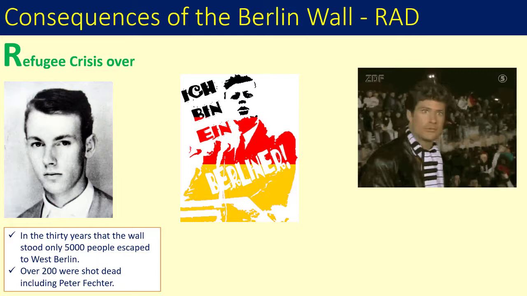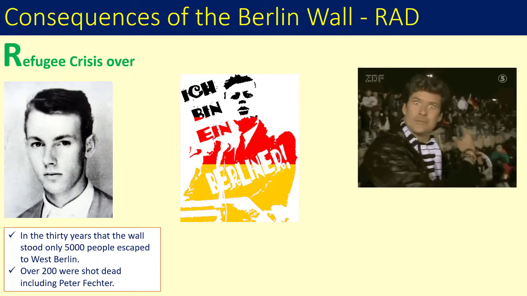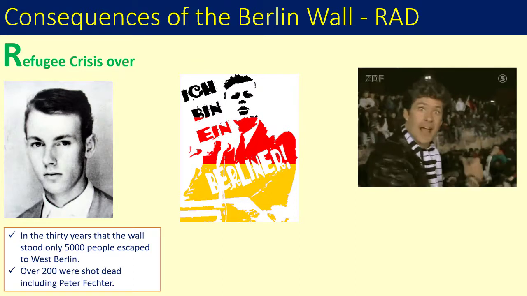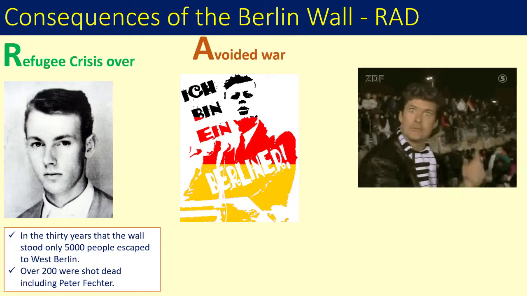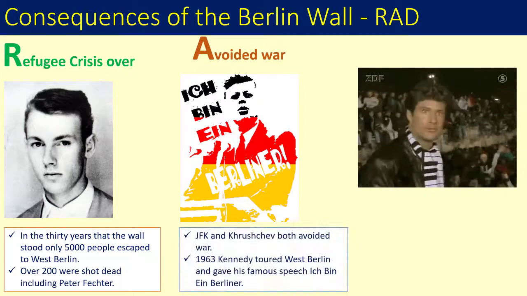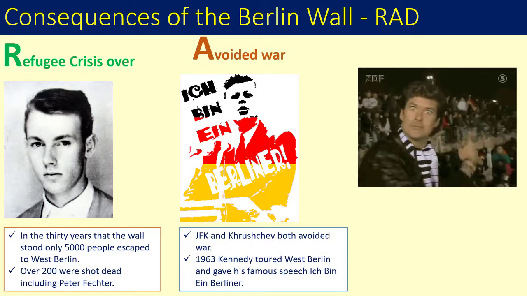You can see on the screen Peter Fechter, who famously jumped from a window into the death strip between the walls, where he was shot and lay screaming for an hour as he bled to death. The second consequence was that it allowed Khrushchev and JFK to avoid war, while also appearing strong. In 1963, JFK visited West Berlin and spoke to massive crowds, giving his Ich bin ein Berliner speech, where he offered solidarity to those living in Berlin.